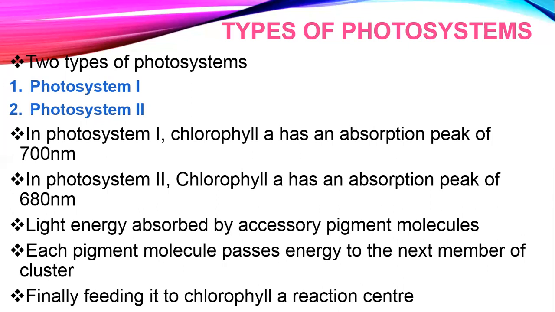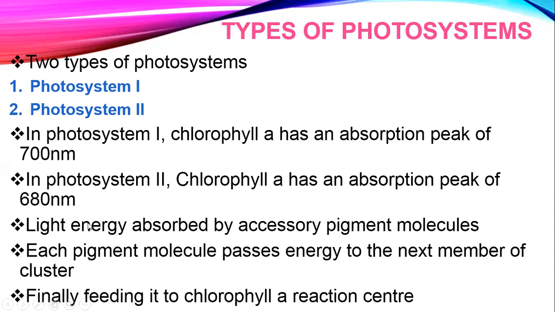Otherwise, obviously, we will not be talking about the accessory pigment molecules, because there are several hundred accessory pigment molecules, which may be other forms of chlorophyll A, chlorophyll B, and carotenoids. So basically specificity comes in terms of the primary pigment molecule. In photosystem 1, the form of chlorophyll A which is present has an absorption peak of 700 nanometer, while in photosystem 2, the chlorophyll A which is present has an absorption peak of 680 nanometer. So this is how the two photosystems are different from each other.